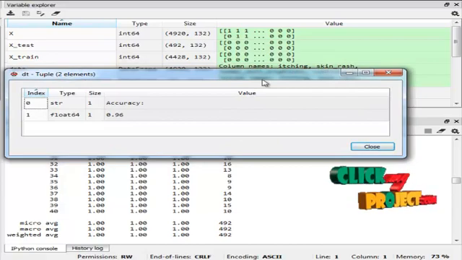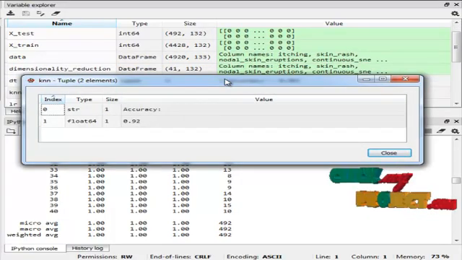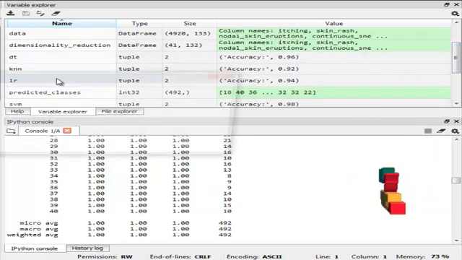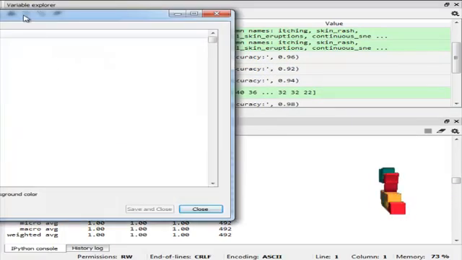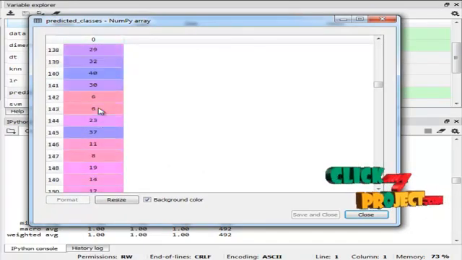This is our decision tree algorithm accuracy. This is our k nearest neighbor algorithm accuracy. This is linear regression accuracy. The predictor classes are based on disease and symptoms.